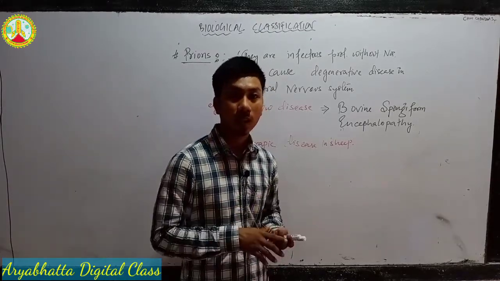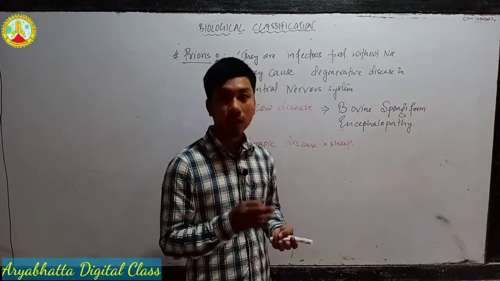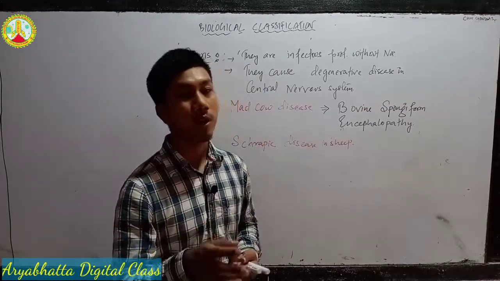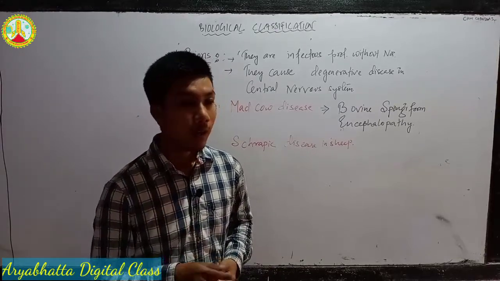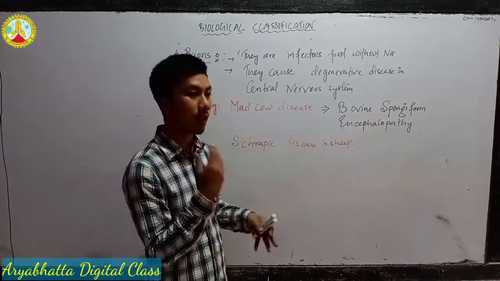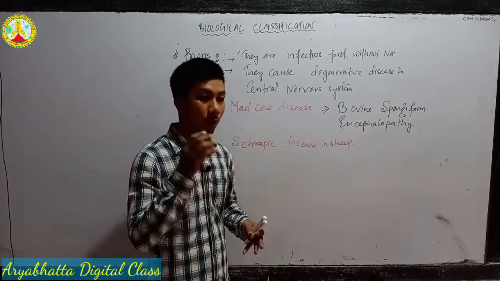Then a new kingdom was proposed by R.H. Whittaker, Fungi, and we follow the five kingdom system of classification because the classification he proposed was accurate.